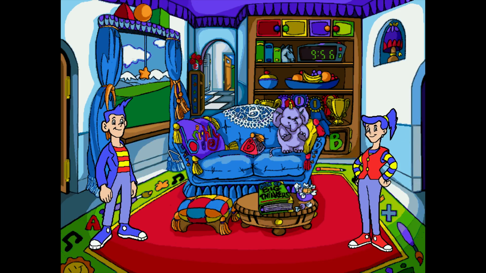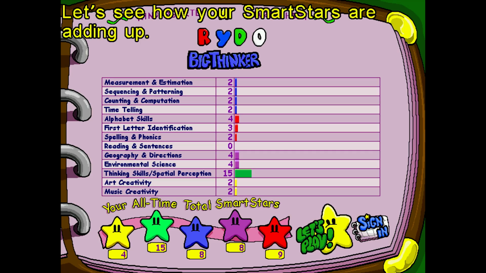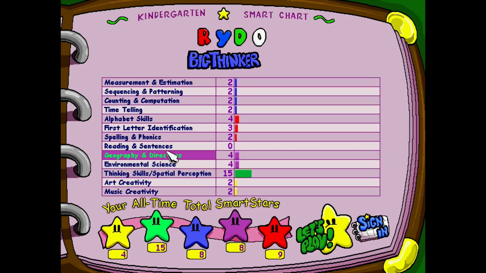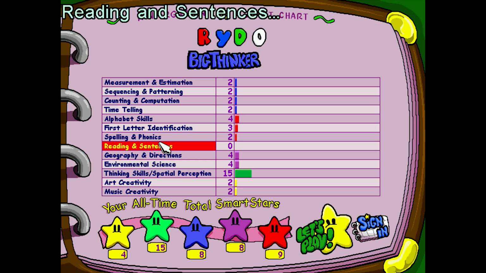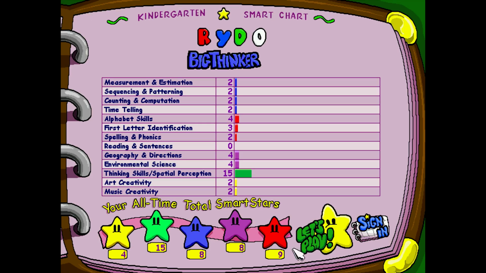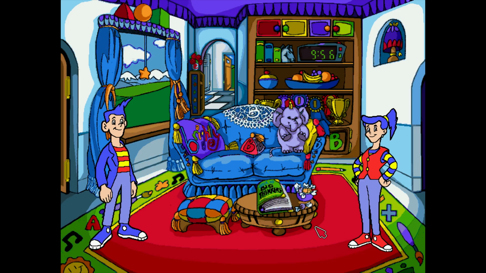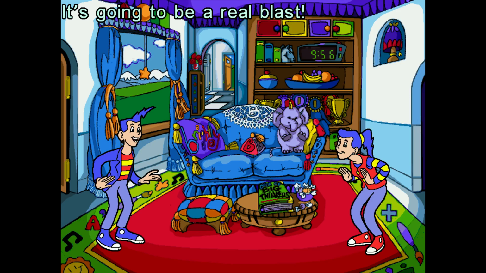So I don't know how much reading you really have to do there. But it seems like a lot. Let's see how your smart stars are adding up. There's no credit for reading and sentences. But I do have enough stars here that we can finally do the end goal game. So let's try this out. It's going to be a real blast.